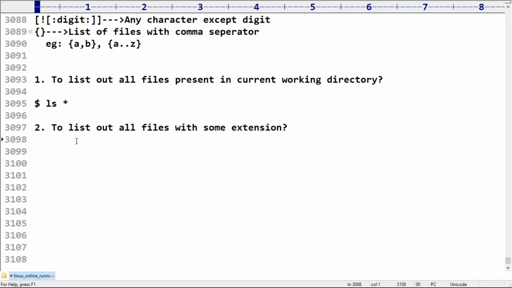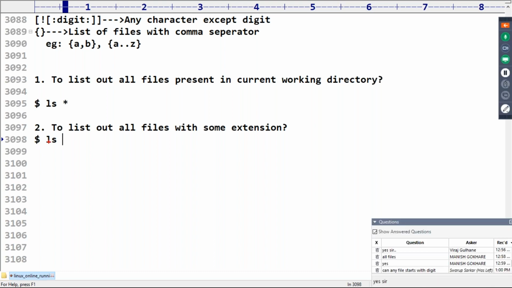Now my requirement is to list out all files with some extension. Assume abc.txt: is it a file with extension or not? Yes.